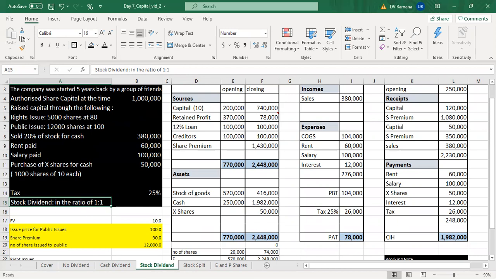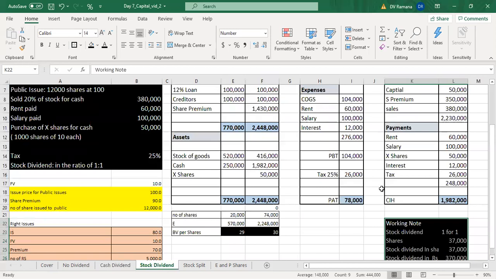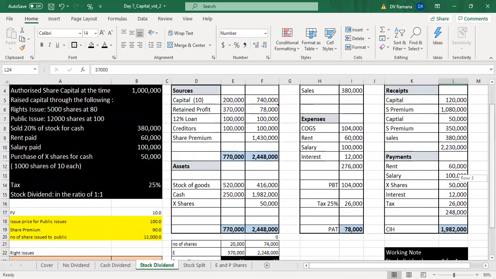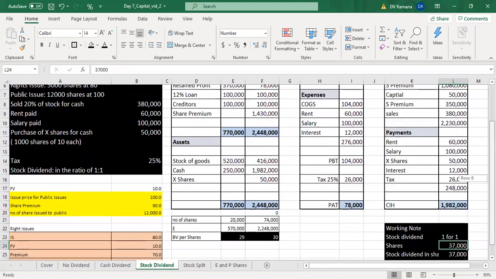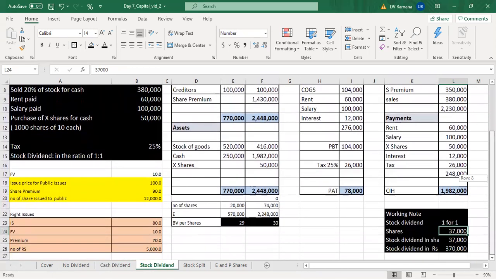What does that mean? The stock dividend 1:1 means the number of shares at present at the time of distribution of dividend is 37,000, and then the company gives dividend 1:1, and the stock dividend is 37,000 shares.